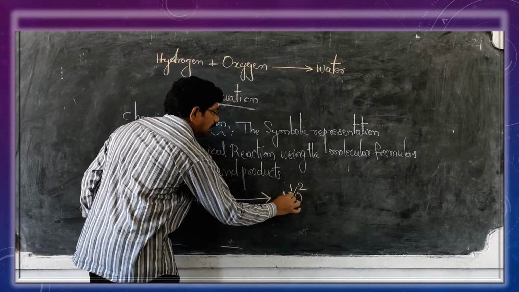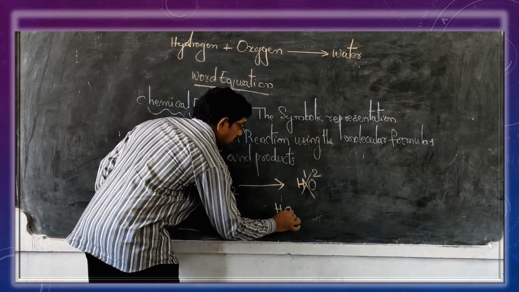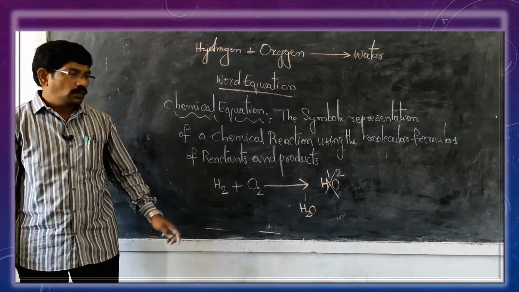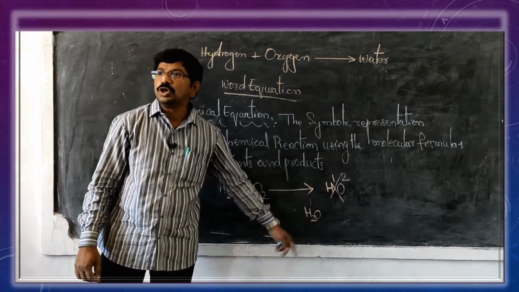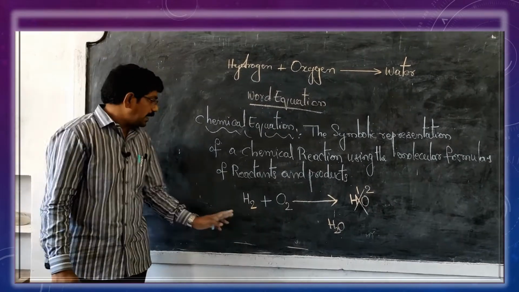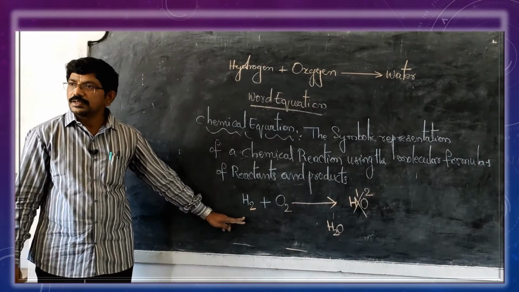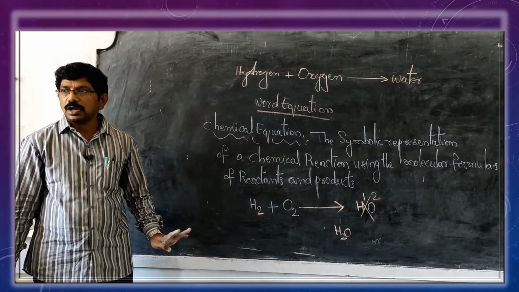By the crisscross method you will get H2O. While writing the compounds, you have to remember the valency; while writing the elements, you have to remember the atomicity.